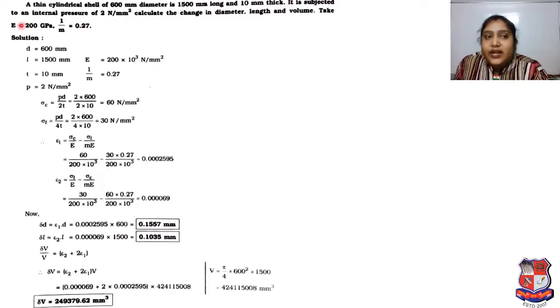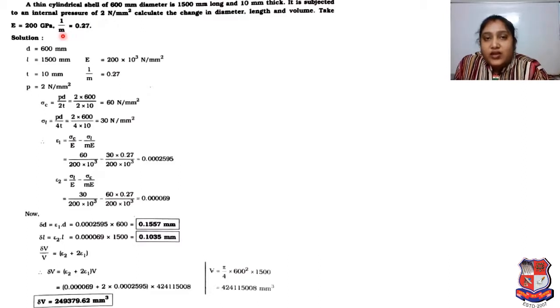It is subjected to an internal pressure of 2 Newton per mm square. Calculate the change in diameter, length and volume. Take E is equal to 200 gigapascal and Poisson's ratio 1 upon m will be 0.27.